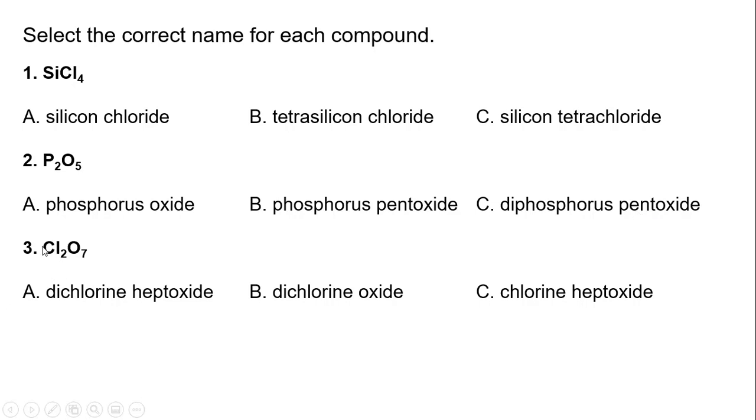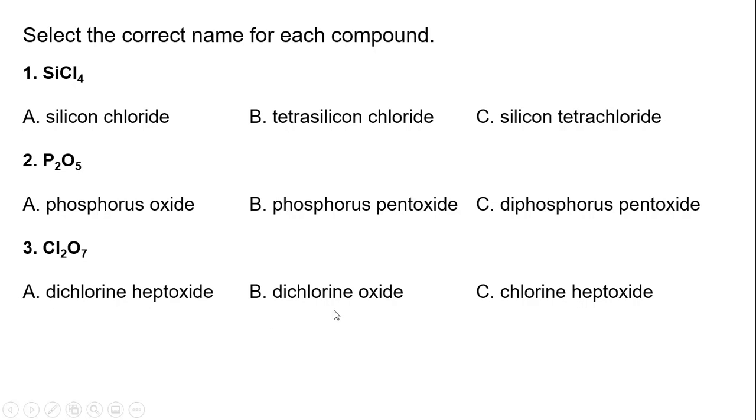Now we have, again, 2 nonmetals. We have 2 chlorines and 7 oxygen. So the first thing you're going to look for is di, because there's 2. Dichlorine. We name it chlorine. Chloride is only for the endings that we change the "ide" ending. First elements stay exactly how they are on the periodic table. So dichlorine, and 7 is hept. So heptoxide, I mean. So this is dichlorine heptoxide. The A is dropped, so it's going to be A.